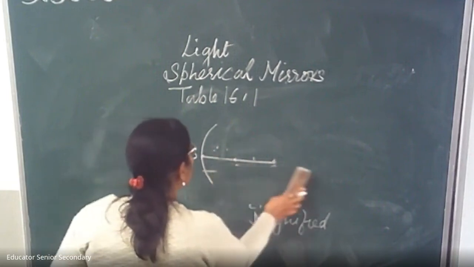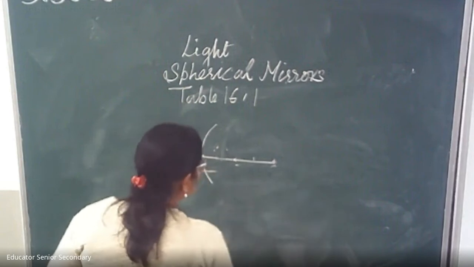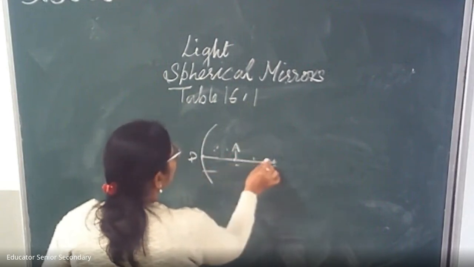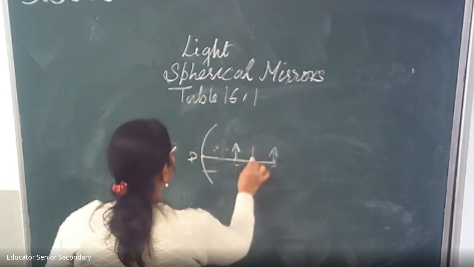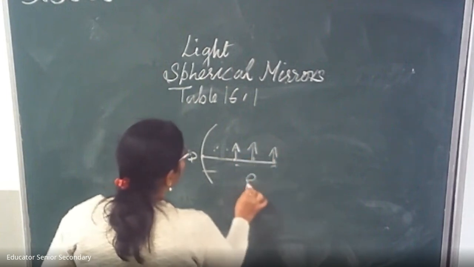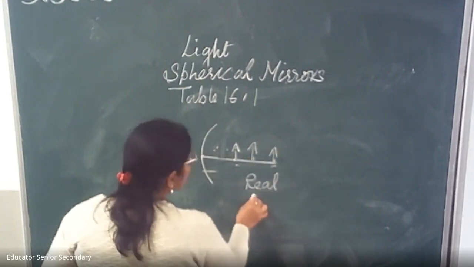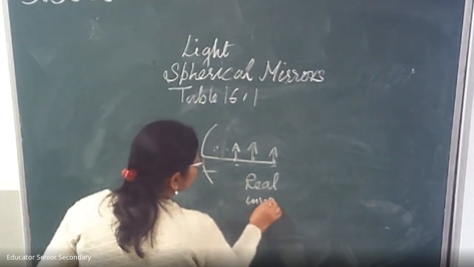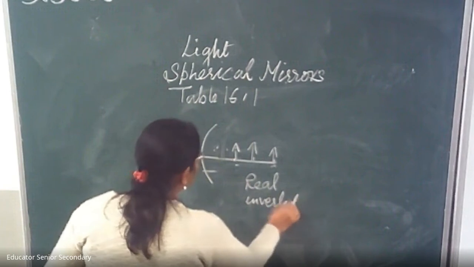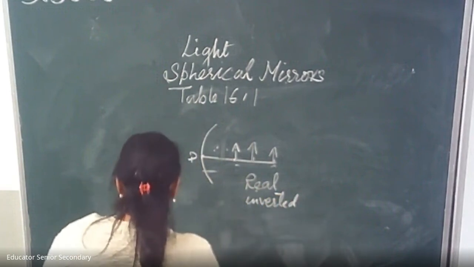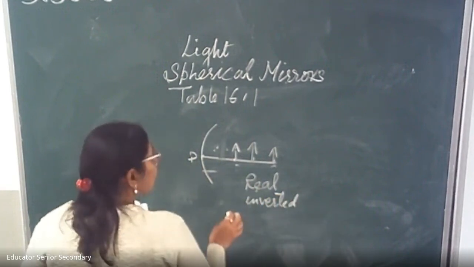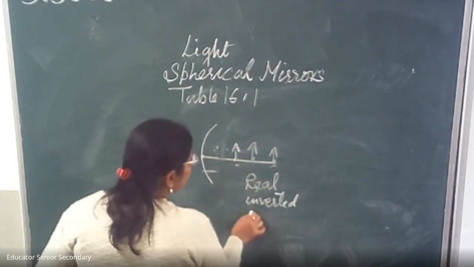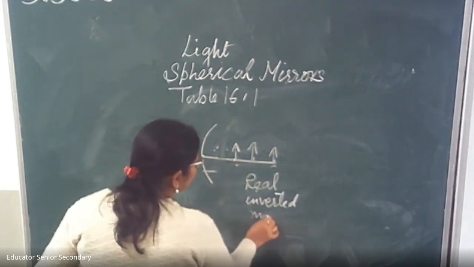Now, when the object is placed anywhere at F, at C, or between F and C, we get a real image. Real images are always inverted. When the object is at F, the image is magnified, big.